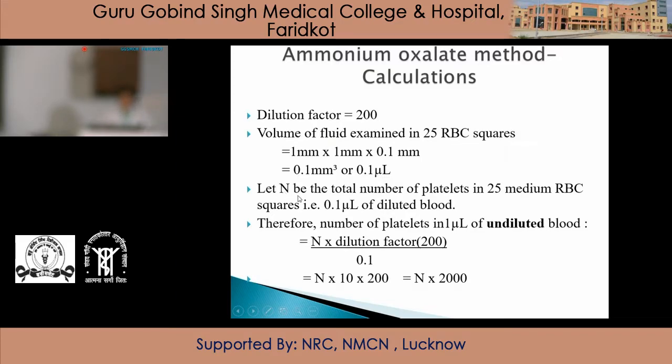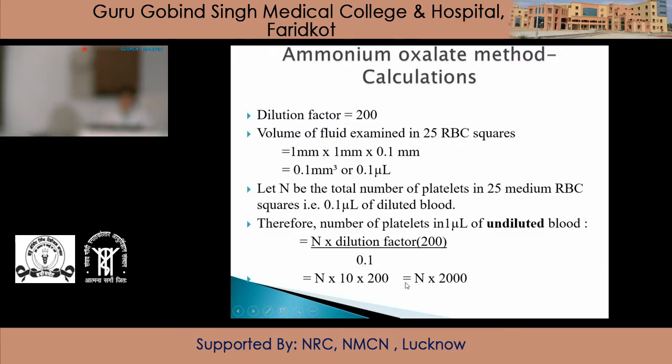If N be the total number of platelets in 25 medium RBC squares, that is 0.1 microliter of diluted blood, then the number of platelets in 1 microliter of undiluted blood will be calculated as N into dilution factor, which is 200, divided by 0.1.